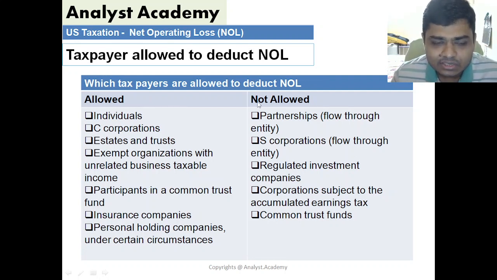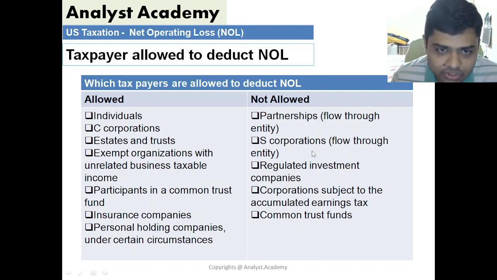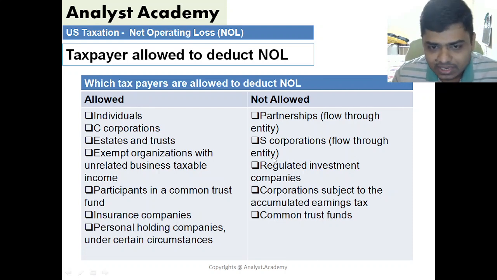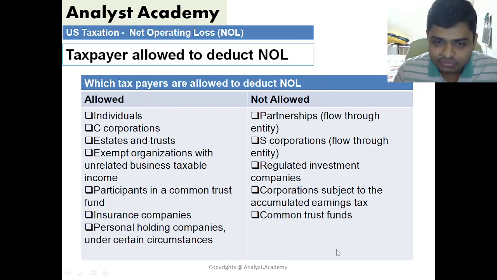And which entities are not allowed? Partnerships and S corporations, since these are flow-through entities, there are different provisions for these entities. So these entities are not allowed to deduct net operating loss. And then regular investment companies, corporations subject to accumulated earnings tax and common trust funds, because there are other provisions for these entities, these entities are not allowed to.